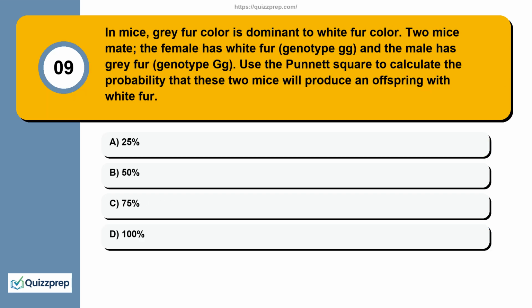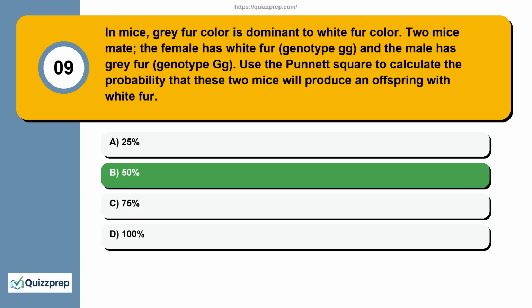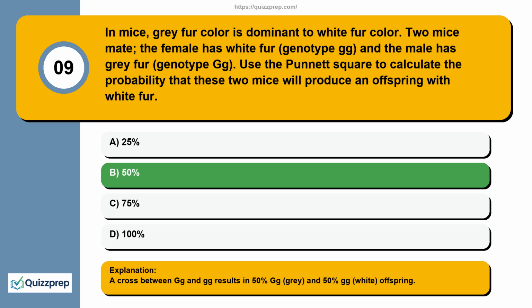Question 9. In mice, gray fur color is dominant to white fur color. 2 mice mate, the female has white fur, genotype gg, and the male has gray fur, genotype Gg. Use the Punnett square to calculate the probability that these 2 mice will produce an offspring with white fur. 25%, 50%, 75%, 100%. A cross between gg and Gg results in 50% Gg, gray, and 50% gg, white, offspring.